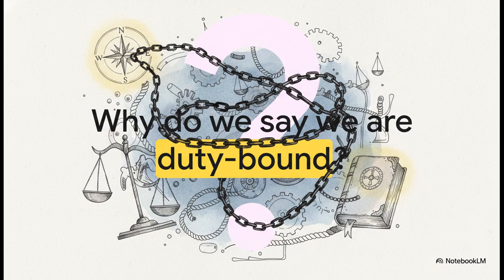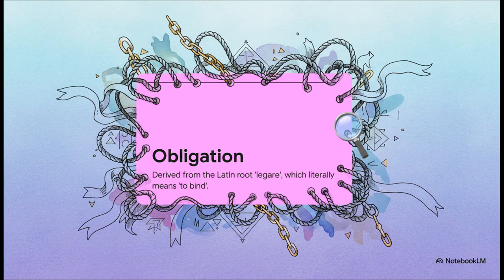about the everyday language we use when we talk about ethics. Think about it. We use the phrase duty-bound all the time, right? Like, I can't hang out tonight because I'm duty-bound to help a friend move. But what does it actually mean to be bound to a moral choice? Well, look at the word obligation. It has this fascinating etymological link to being literally tied to a standard, which perfectly sets up our main topic.